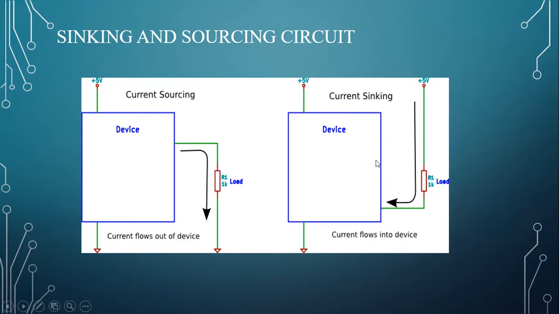Likewise, in the sinking circuit, the microcontroller acts as a load which consumes power from the 5-volt source. So this is the sinking circuit.